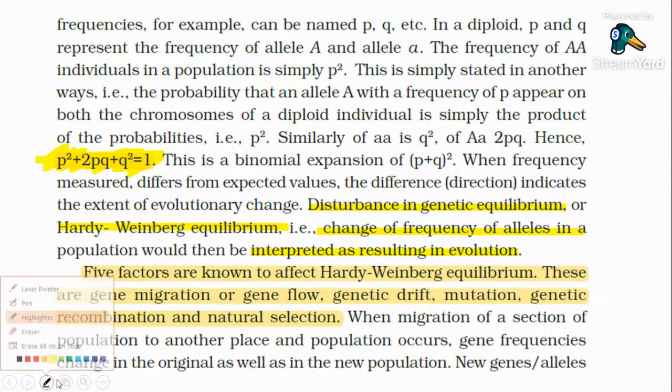Which are the five factors that are going to affect the Hardy-Weinberg equilibrium?